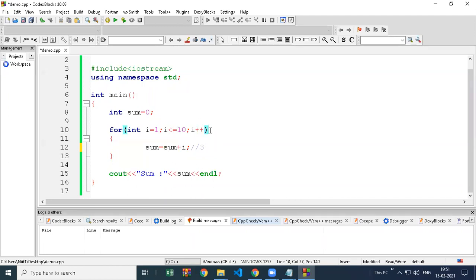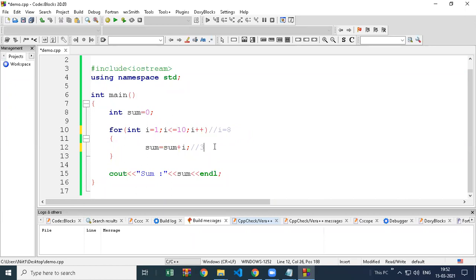Then the next natural number is 3. So 3 plus 3 gives 6. Then the next natural number is 4. 6 plus 4 gives 10. Then 10 plus the next natural number 5 gives 15. 15 plus 6 is 21. Similarly, 21 plus the next natural number 7, 21 plus 7 is what? 28. 28 plus the next natural number 8, what is 28 plus 8?